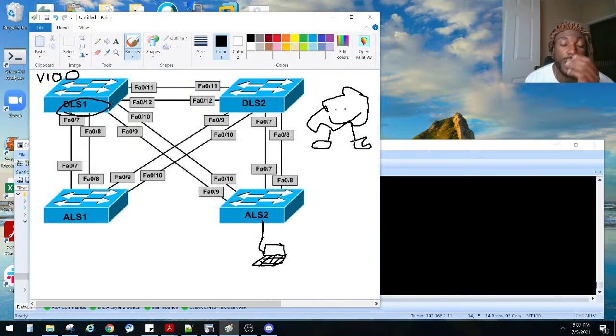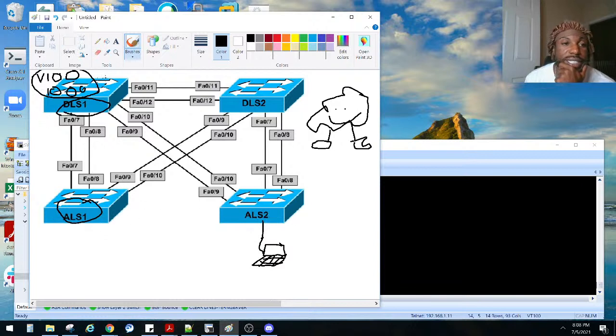Now, with multiple spanning tree, we have different instances of spanning tree, but we group them together. So let's say we have VLANs 1 through 1,000 on all of these switches. We can group all of these to be in one instance, and then make this be the route bridge for one specific instance.